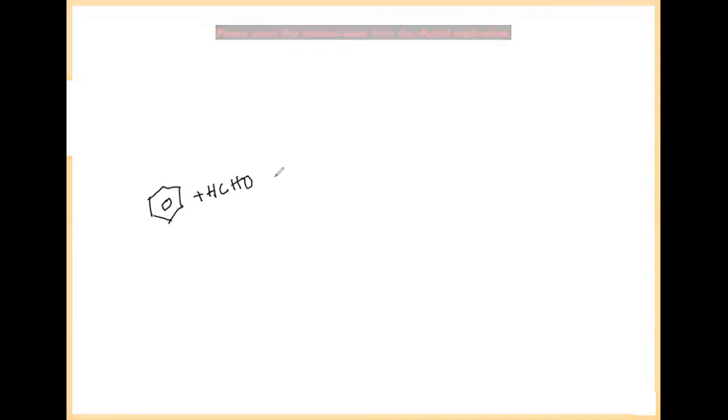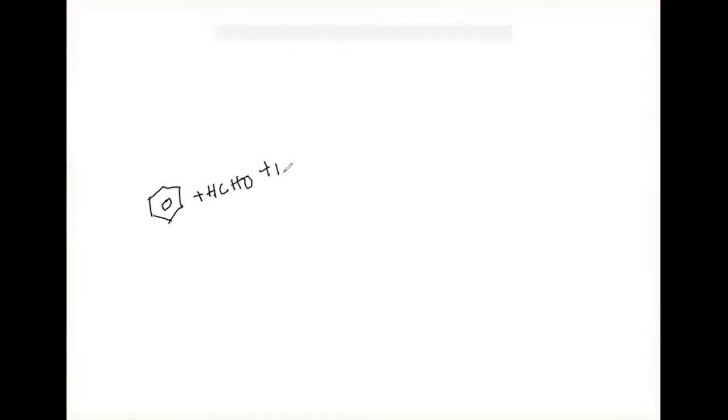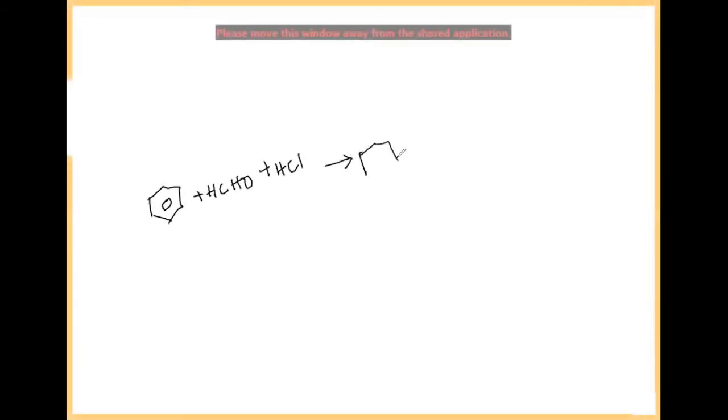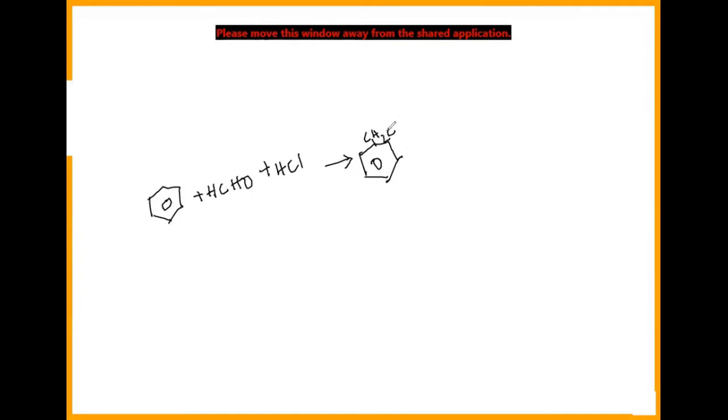This one I'll be taking as benzene. When this benzene reacts with HCHO in combination with HCl, it produces CH2Cl. What is the name of this compound here, the CH2Cl? Benzyl chloride. Very good. Benzyl chloride, benzylic halides.